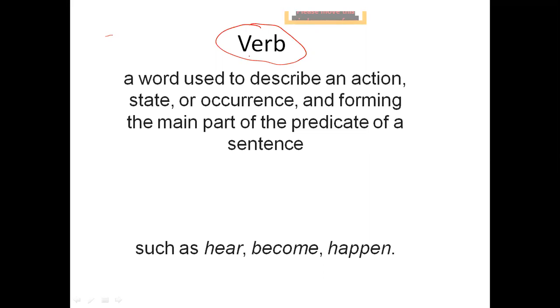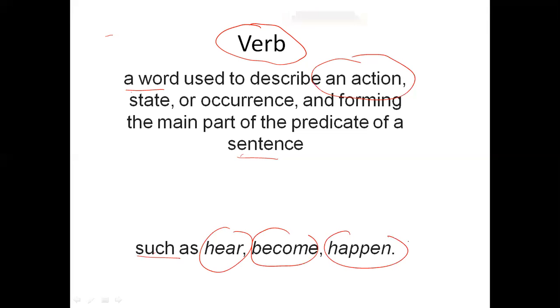So what is a verb? First of all, let's understand in English. A verb is a word which is used to describe an action, state or occurrence, and forming the main part of the predicate of a sentence. So basically without a verb you cannot convey your message. A verb has to be there. For example, I have taken here such as like here, become, happen, to go or to come. All these are examples of verbs, right? This was in English.